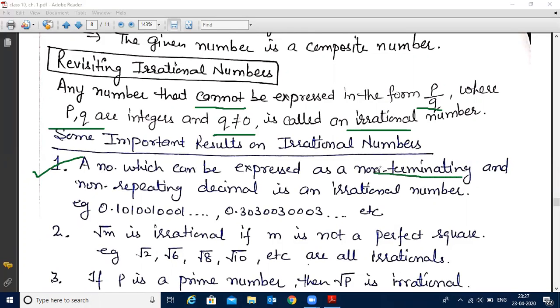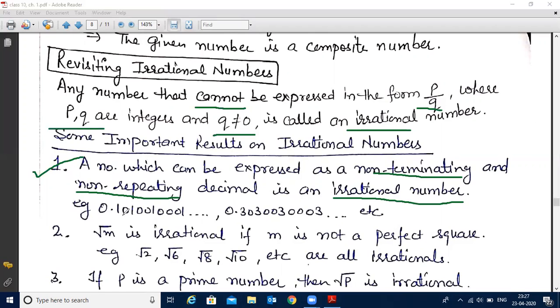Non-terminating and non-repeating. Then always remember that it will be an irrational number. Whenever we observe any number which is non-terminating, non-repeating, that type of number is always irrational.